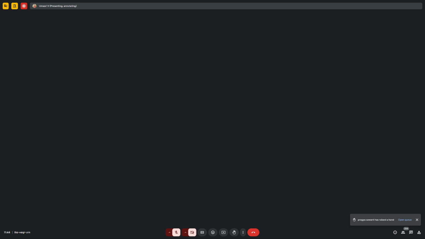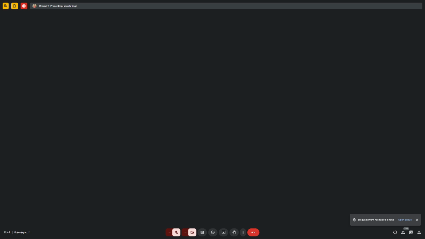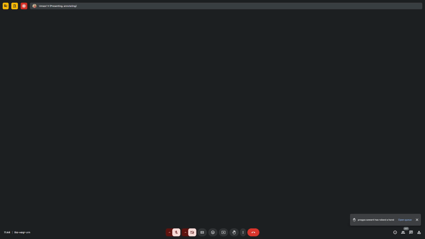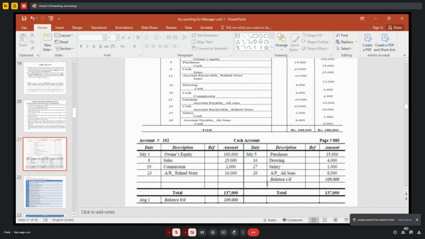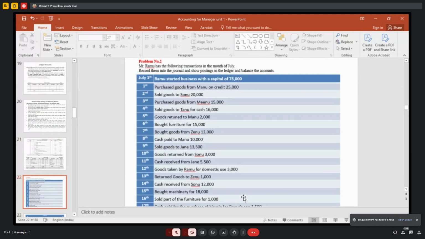So like this, you have to prepare the purchases account, sales account, and then machinery account, drawings account, and then accounts receivable, Rahil store account, Ali account, salary account. Like this, individually you have to prepare all these ledger accounts. Then you have to bring all these balances into one statement. That is called the trial balance. See here.